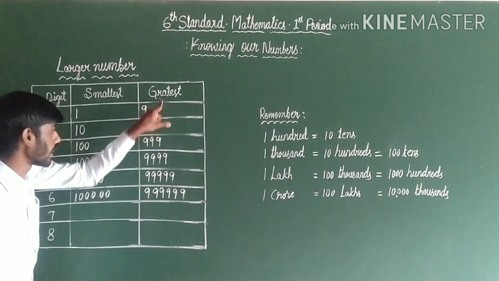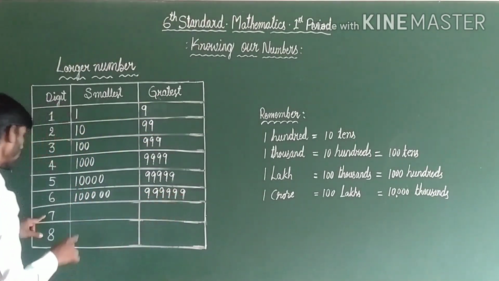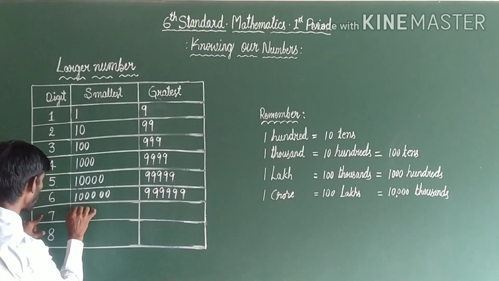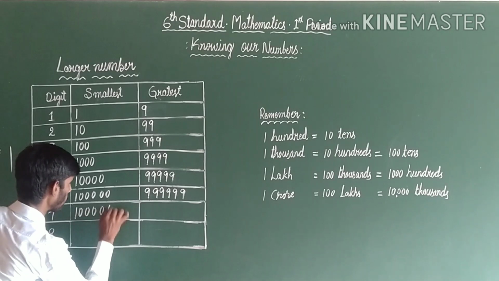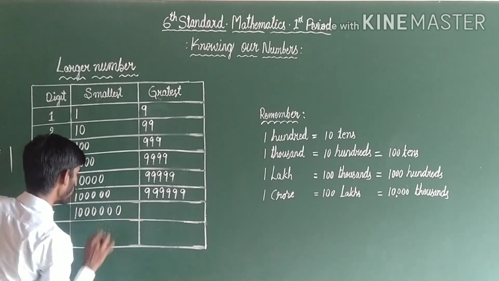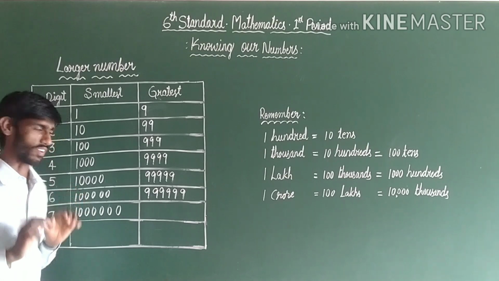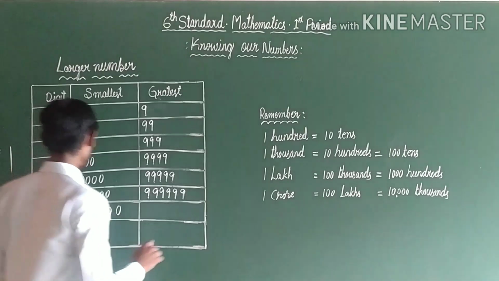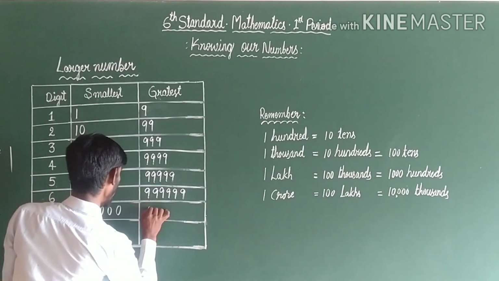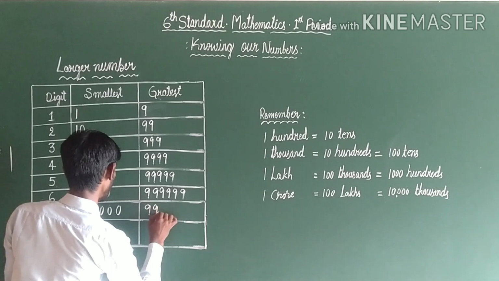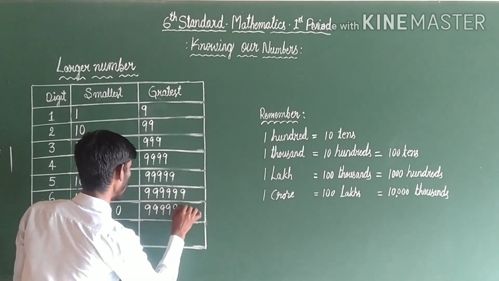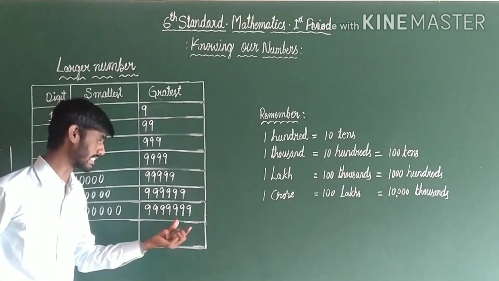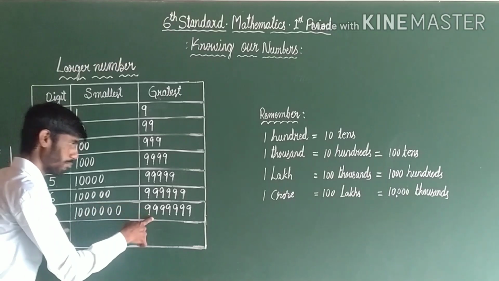Add 1 to the greater 6 digit number, we will get the smaller 7 digit number. The smaller 7 digit number is 10 lakh. Which is the greater 7 digit number? The greater 7 digit number is 99 lakh 99,999.